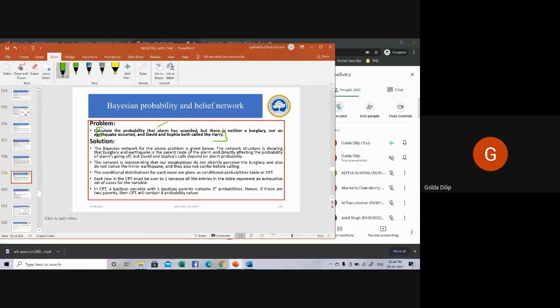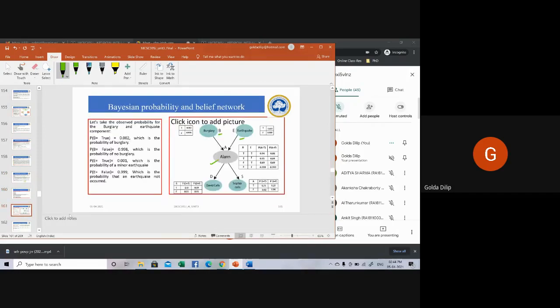And the point to be noted out here is that a Boolean variable with k Boolean parents can have 2 to the power k probabilities. So this is what I just said. Hence, if there are two parents, k will be equal to 2, so you will have 2 to the power 2, that is 4 probability values. This I had already illustrated in the previous example.